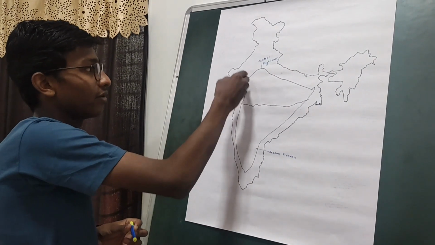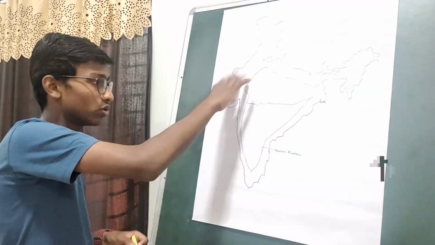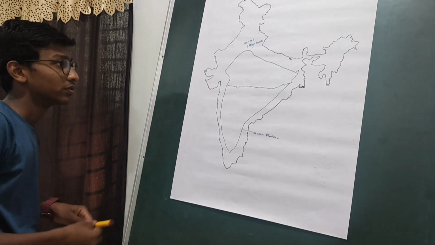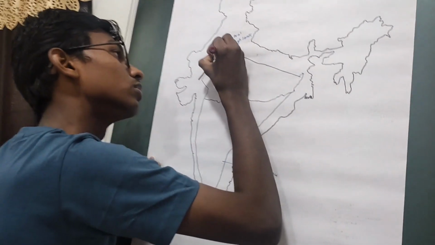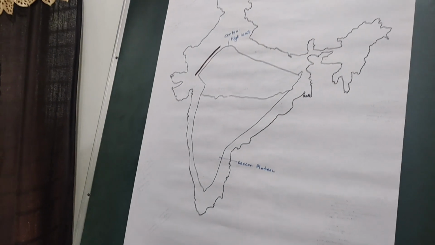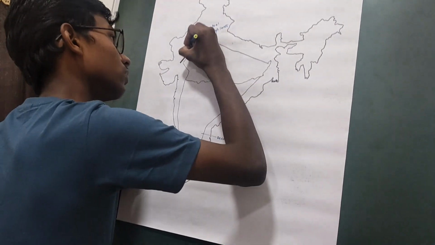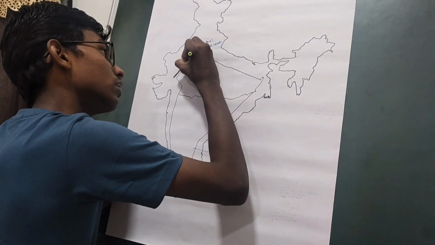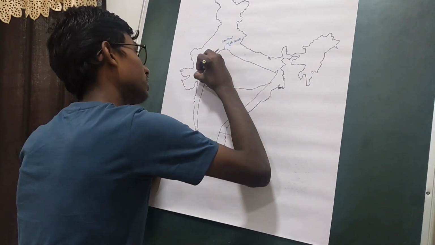First, let us see about the Central Highlands. The Central Highlands have the northern plains to their north, and the Aravalli ranges to their west. These are the Aravalli ranges. The highest peak of the Aravalli range is Guru Shikhar.